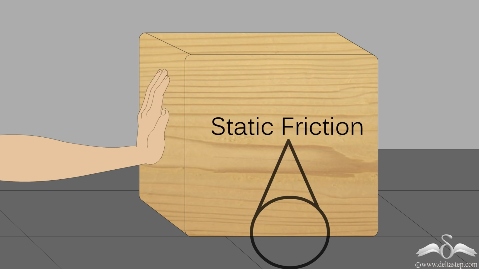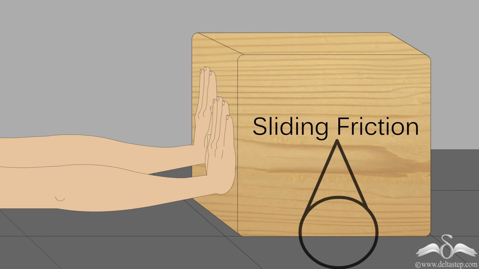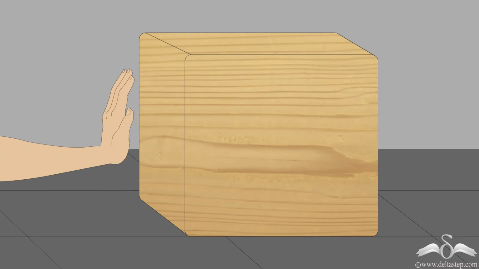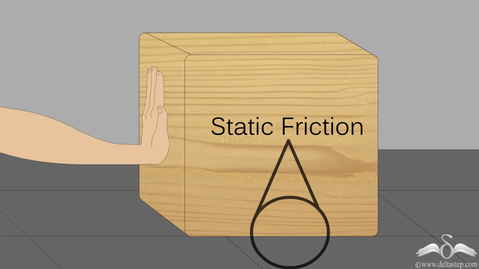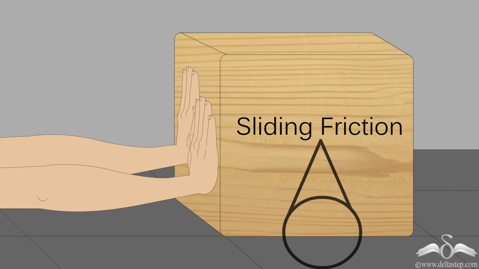Now, continuing the experiment further, we increase the force beyond the static frictional force that made the wooden block move. But even after the wooden block started moving, it still offers a little resistive force trying to resist the motion. Well, that is defined as sliding friction.